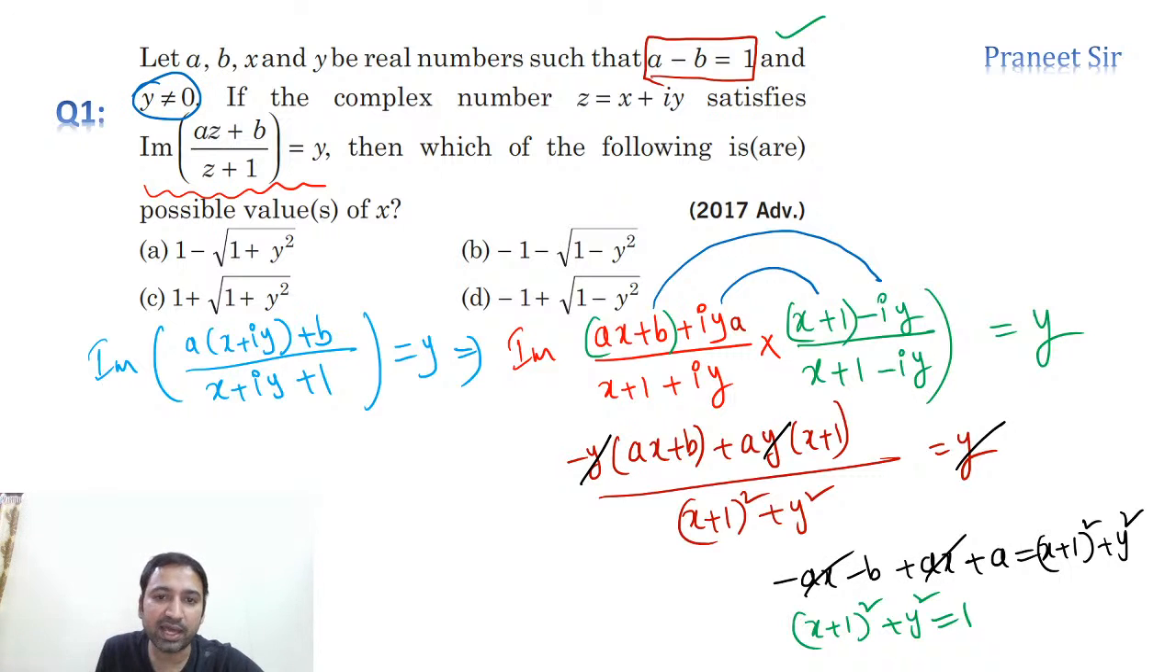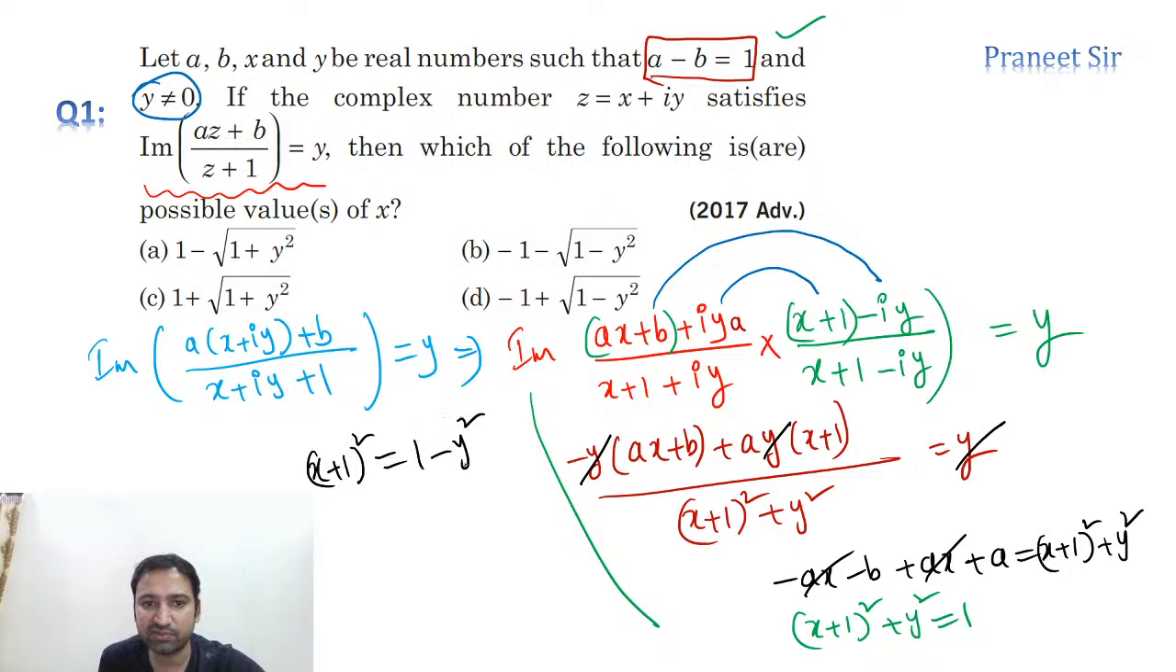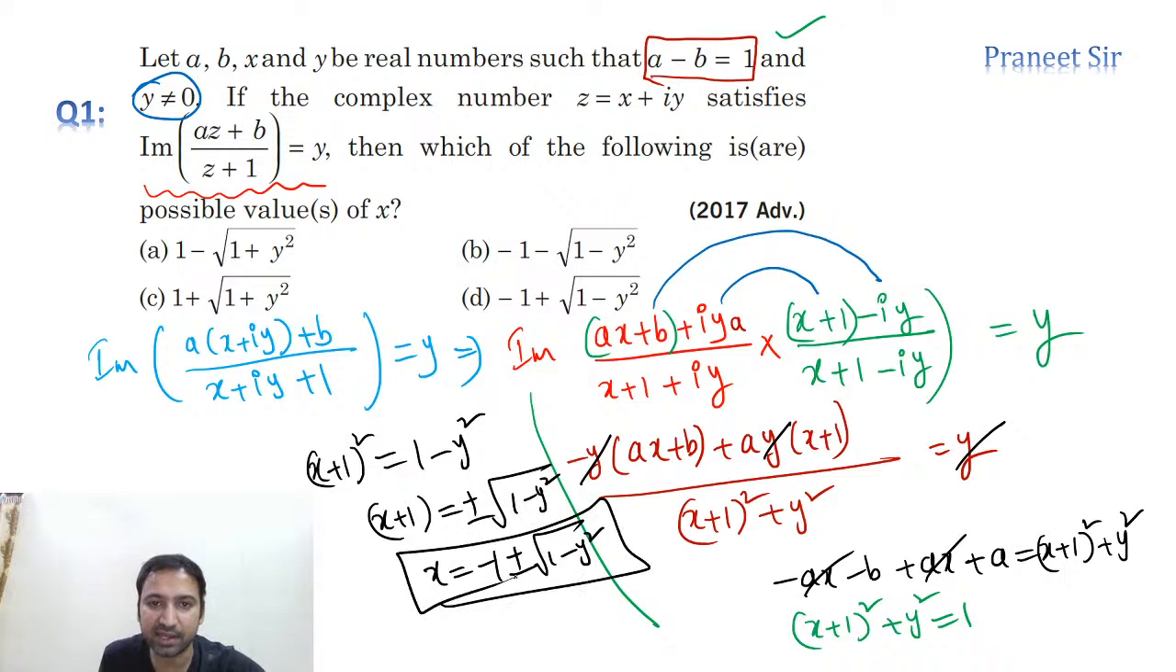Now from this we need to calculate the x value. Now it is becoming very easy. You can clearly see here, x plus 1 whole square is equal to 1 minus y square. That's what we're getting. And x plus 1 is equal to plus or minus square root of 1 minus y square. And from this, x is equal to minus 1 plus or minus square root of 1 minus y square. This is the answer, guys. This is the final answer.